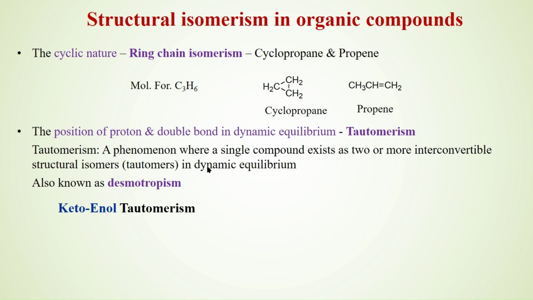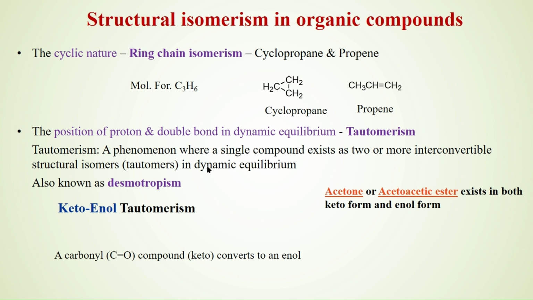One variety of tautomerism is keto-enol tautomerism. These are the tautomers in which the compound exists in both keto form and enol form. The carbonyl compound exists in keto form and also enol form. One example I can give is acetone. Another example is acetoacetic ester. Both exist in keto form and also in enol form.